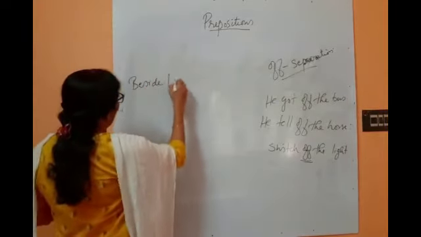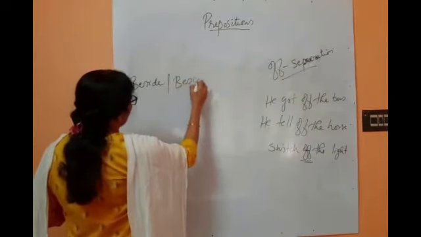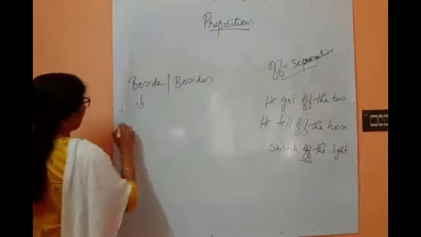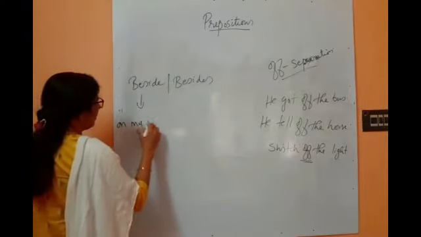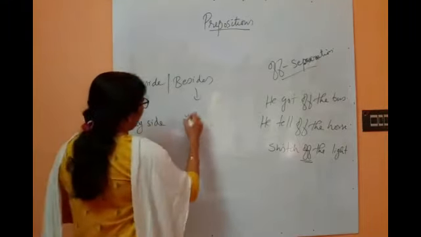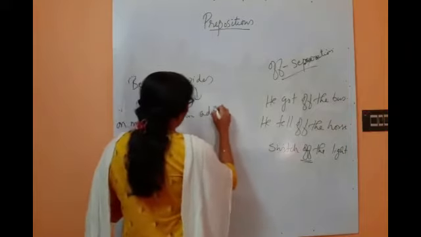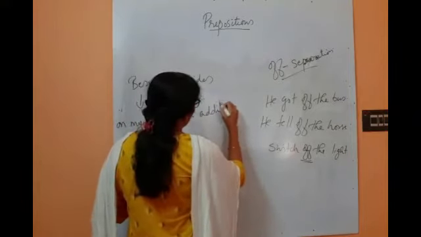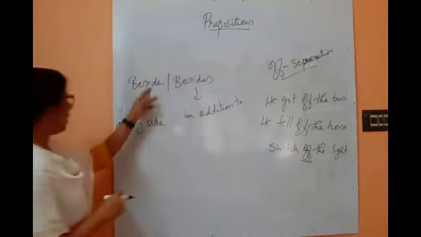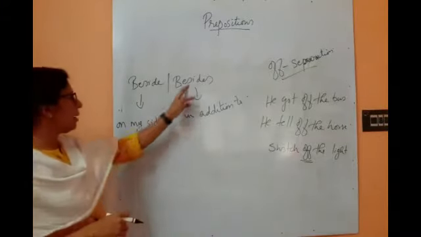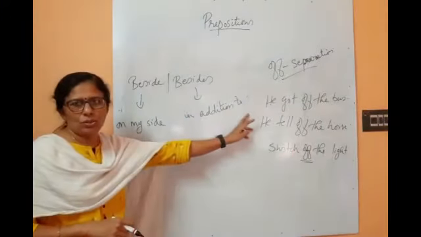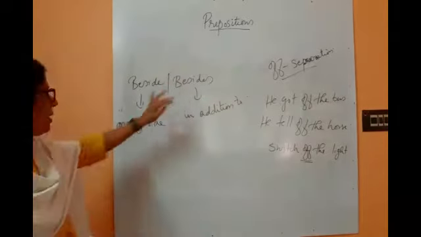Beside and besides. Beside means on my side, and besides means in addition to. So that is the main difference between beside and besides.